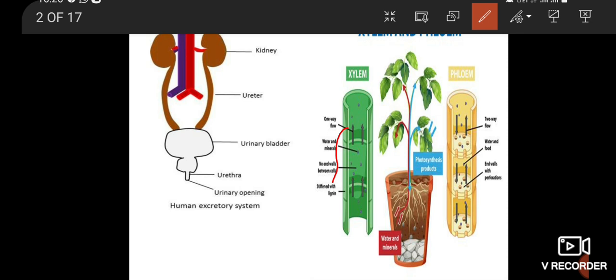Okay, can you understand, students? So in all living things, transportation happens in our body.